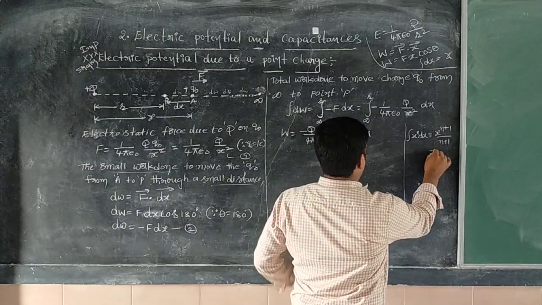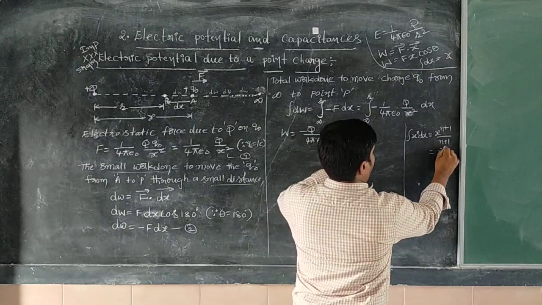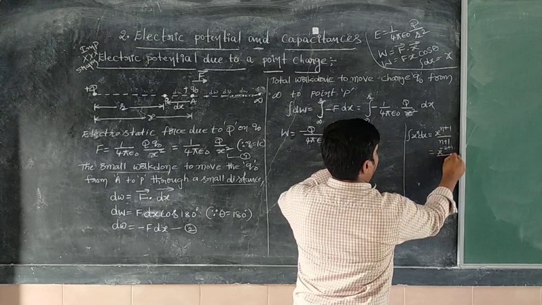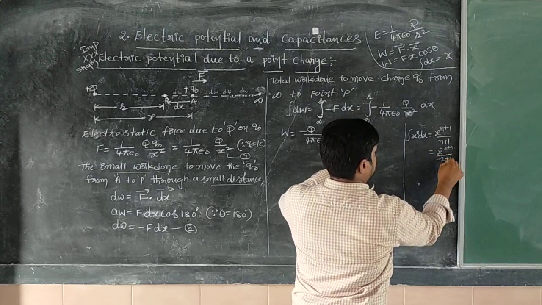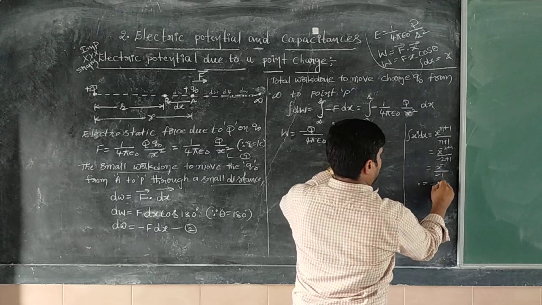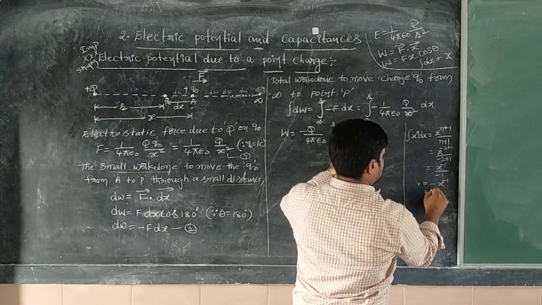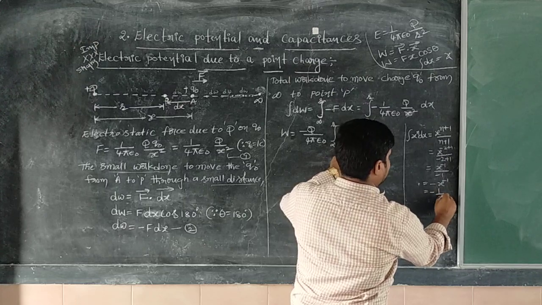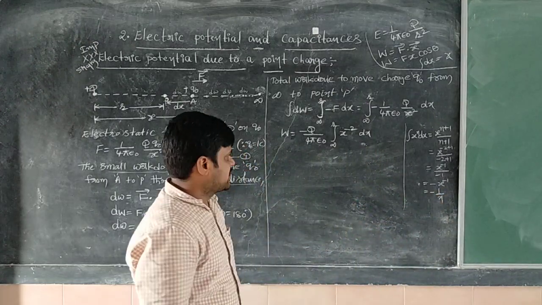Now according to this, what we need: x to power minus 2 plus 1 divided by minus 2 plus 1. So x to power minus 1 divided by minus 1, so minus x to power minus 1. Minus into x to power minus 1 is nothing but 1 by x, we can write.